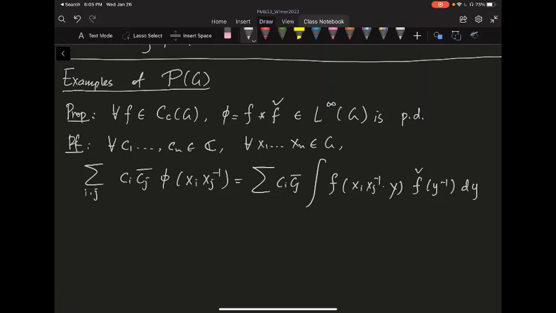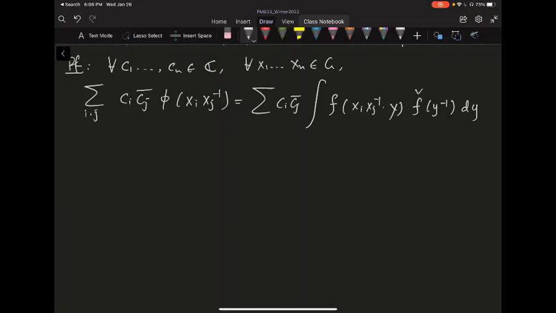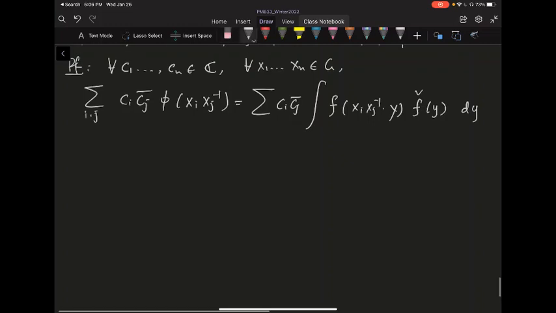Things are abelian, so this formula does work, and we don't need to worry about the modular function. Let's just replace f check of y inverse by f of y, removing the inverse and the check, but you need to take the conjugate. Now this is a standard trick I've seen several times. You can translate your y because you have a left invariant integral, so which one you translate doesn't really matter. You can do the i or the j. Here, let's just do the j.